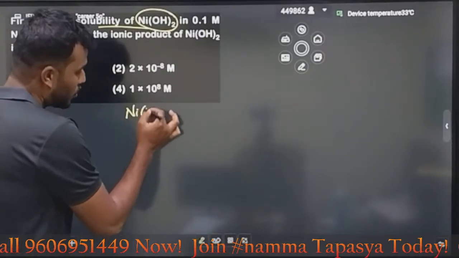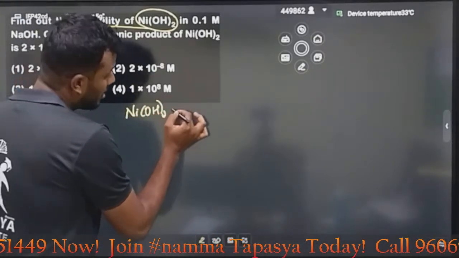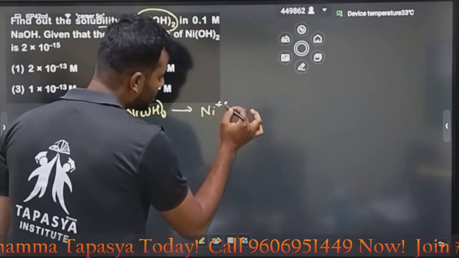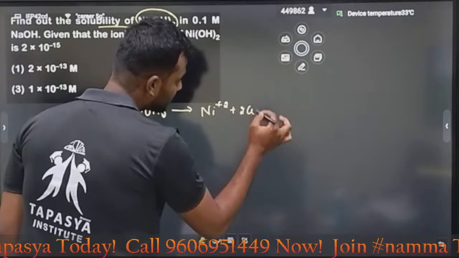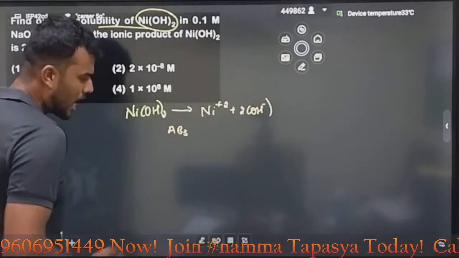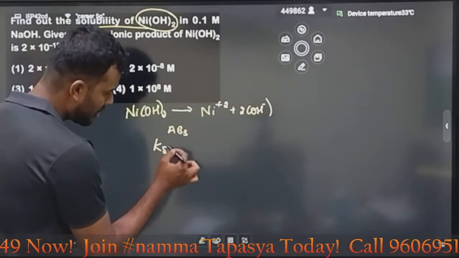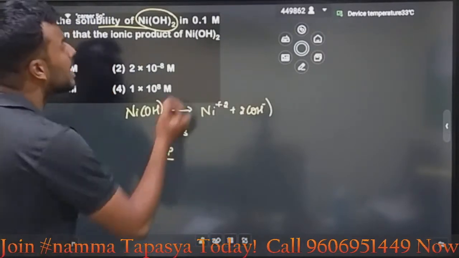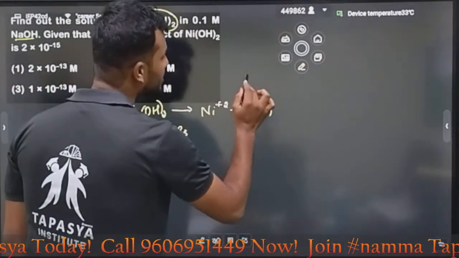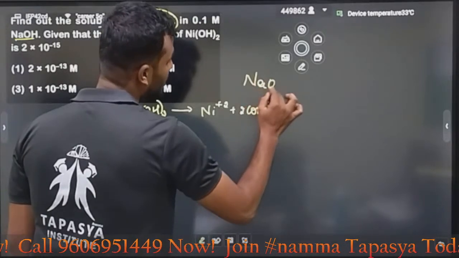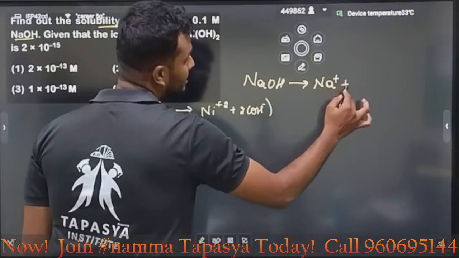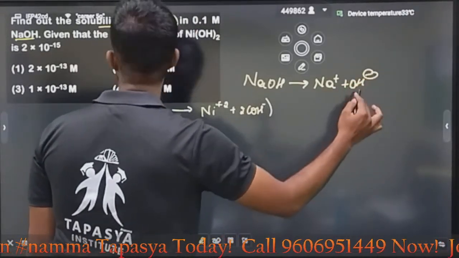Ni(OH)2. How will it ionize? It will ionize as nickel, what is the charge of nickel? +2, plus 2 OH minus. This is an example of an AB2 molecule, right? Here if you consider Ksp or ionic product, how much? And also they are giving NaOH here. NaOH gives Na plus, OH minus. Here they are mentioning 0.1.